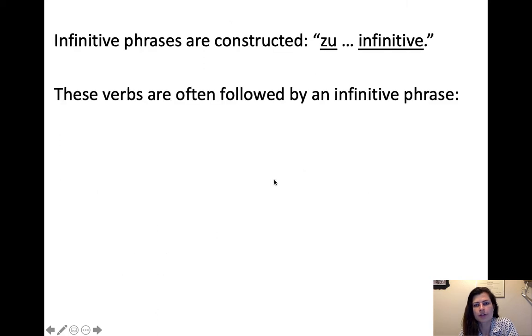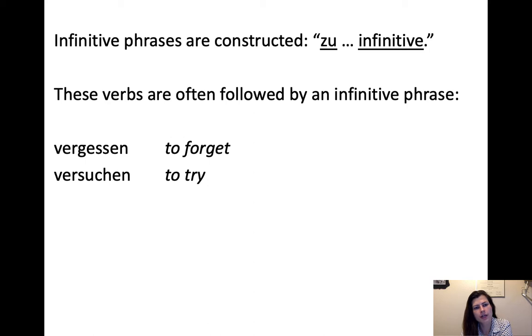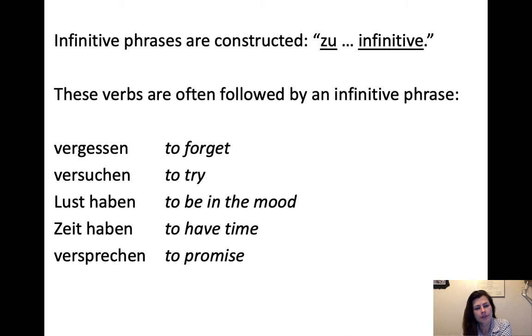So these verbs are often followed by an infinitive phrase. When you see these verbs, you can watch out for a likely infinitive phrase coming. Vergessen, to forget. Like, I forgot to wash my clothes. Ich habe vergessen, meine Klamotten zu waschen. Versuchen, to try. Lust haben, to be in the mood. So it's like, I tried to do this, or I'm in the mood to do this. Zeit haben, to have time. Versprechen, to promise. I promised to do this. That would be the to do in a zu infinitive.